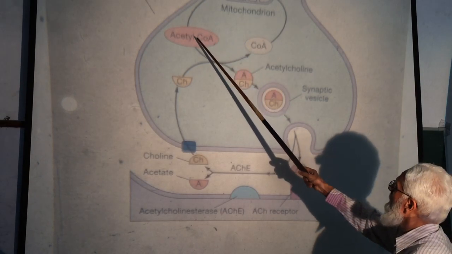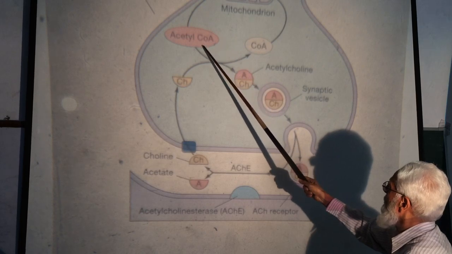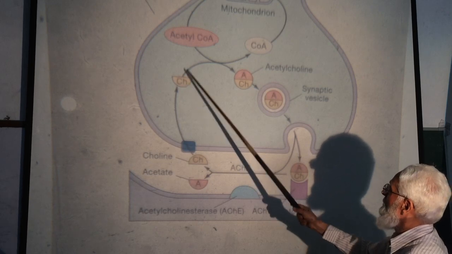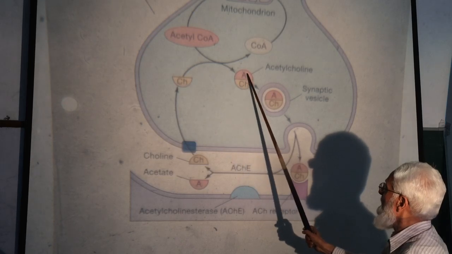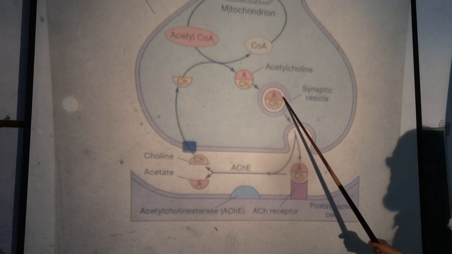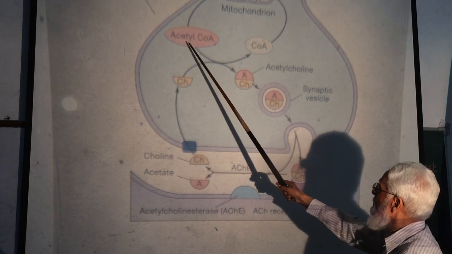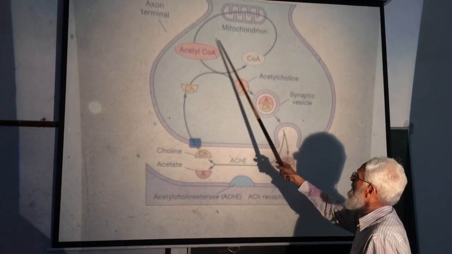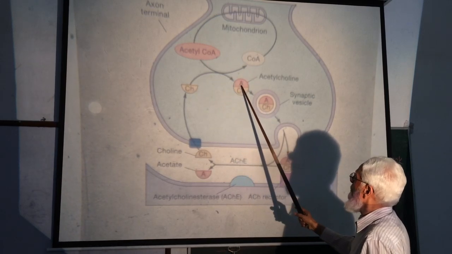Mitochondria provide energy and acetyl-CoA. It binds with choline to form acetylcholine, which is then taken into the vesicle to be stored. Right? So this is the reaction by which acetylcholine is synthesized. Acetyl-CoA provided by the mitochondria binds with choline to form acetylcholine.